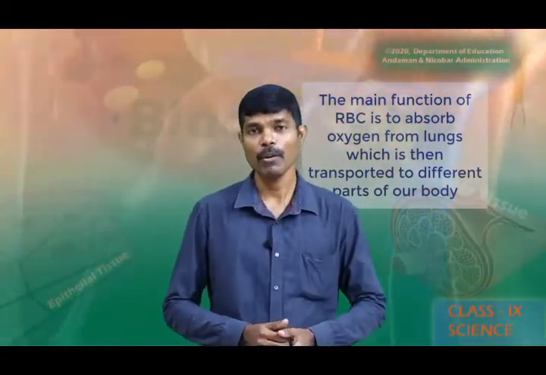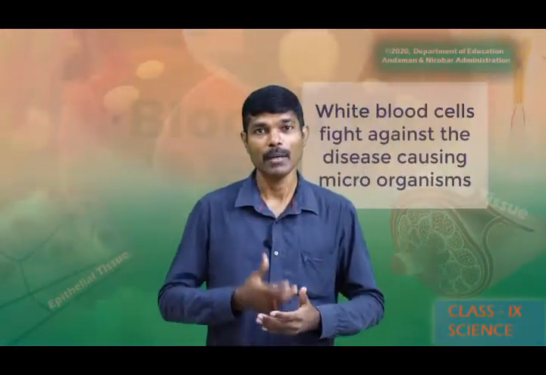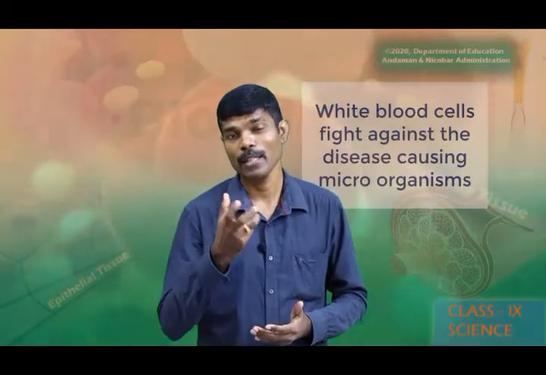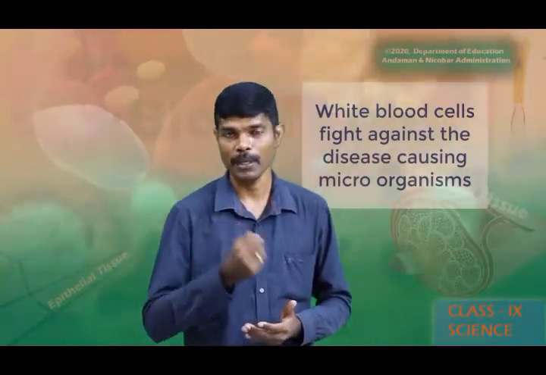The main function of white blood cells is to fight against microorganisms that get into the cell. Whenever microorganisms get into the cell, it fights against them. The immunity in our body is determined by the strength of WBC in our body.